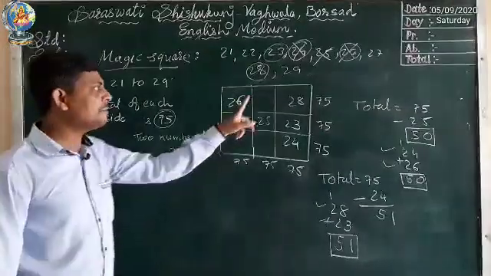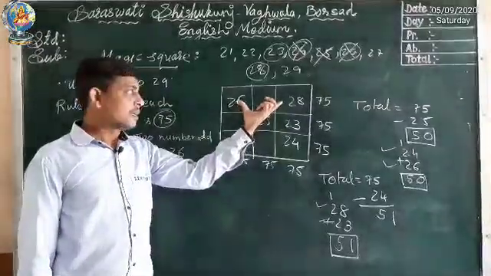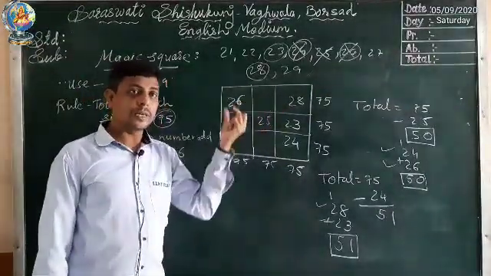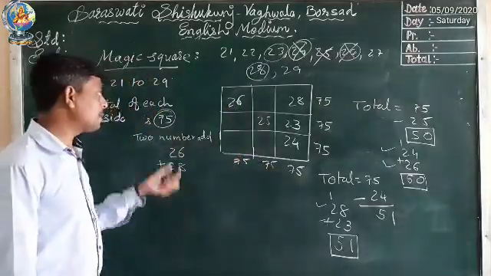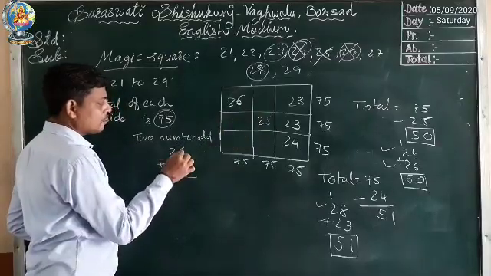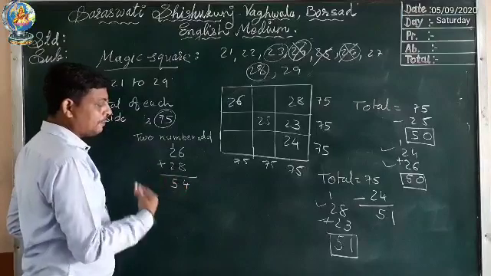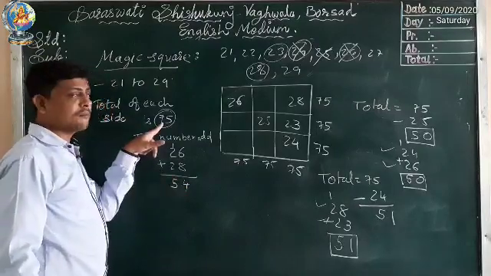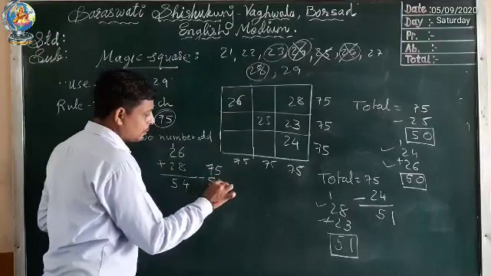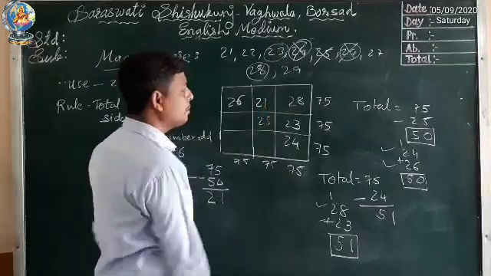Now we are finding this blank. Two numbers are already given, so for that we are going to add these two numbers. Whatever answer we get, we will subtract from 75. So let's add 26 and 28. 6 plus 8, how much? 14, 1 carry, 54. Now we have to subtract this 54 from 75. So 75 minus 54, we get 21. So here we have to write 21.